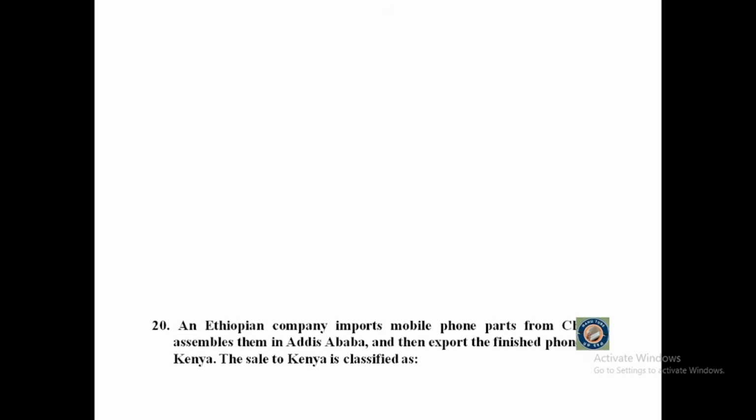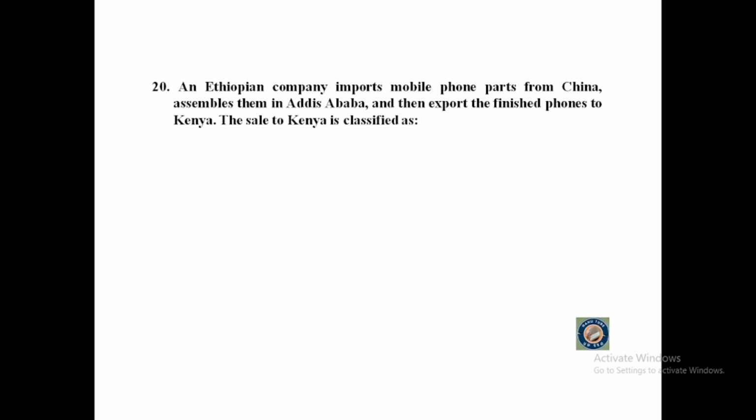To the last question of part 1, question number 20, it says, an Ethiopian company imports mobile phone parts from China, assembles them in Addis Ababa, and then exports the finished phones to Kenya. The sale to Kenya is classified as A. Export trade, B. Retail trade, C. Entrepot trade, or D. Import trade.